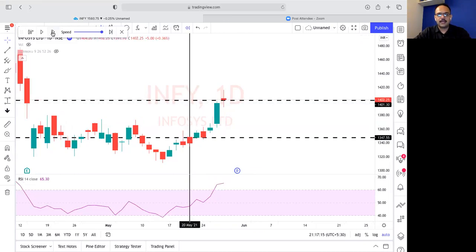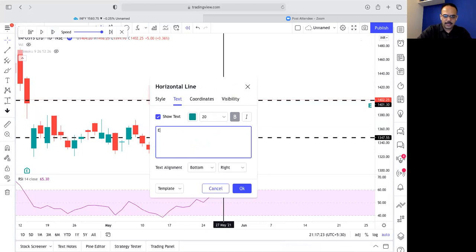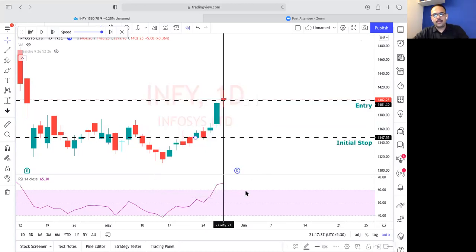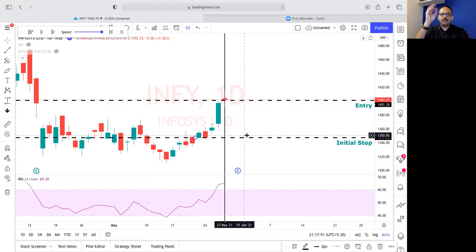Next day, the candle has formed, so we can say our entry happened here. We'll say entered, entry, and this is our initial stop. Now all we have to do is nothing. The share is already in our pocket. What we have to do is only wait for it to trigger the stop. Other than that, we don't have to do anything.